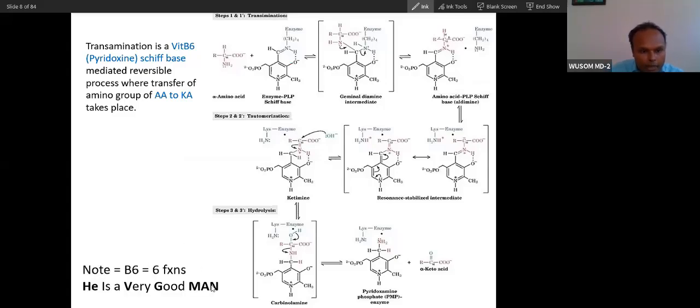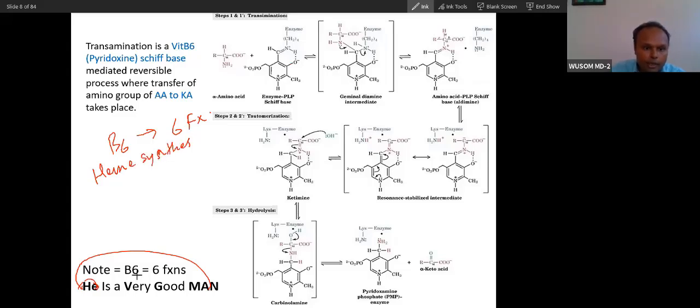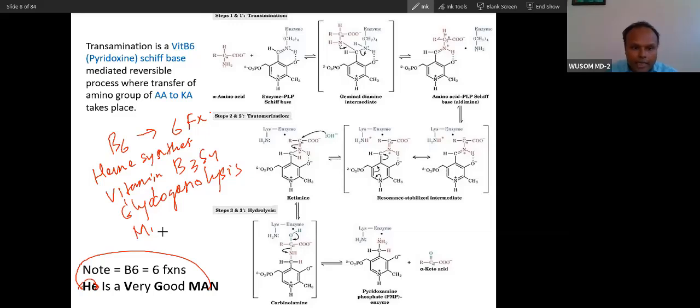You can remember this mnemonic for the functions of vitamin B6. There are 6 functions. First is, he is a very good man. H is heme synthesis. I have told you the first enzyme in heme synthesis. I is for vitamin synthesis, vitamin B3 synthesis. G is for glycogen degradation. We will talk about glycogenolysis. M is for myelin synthesis.